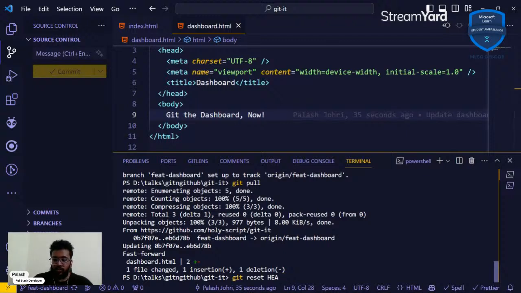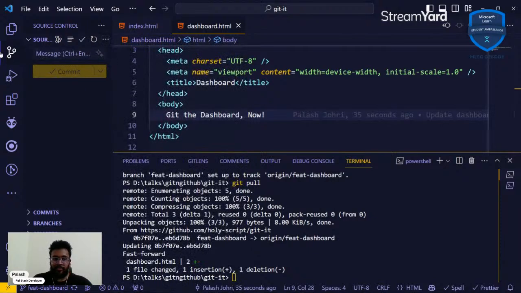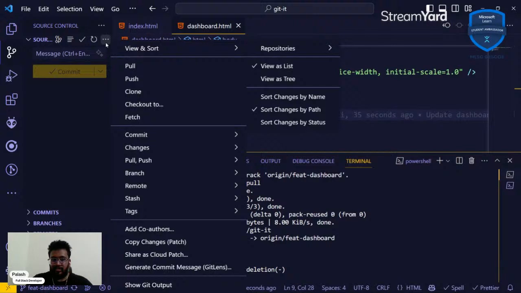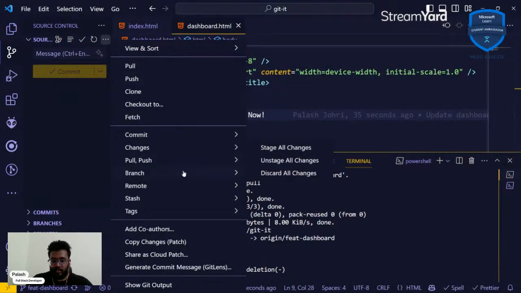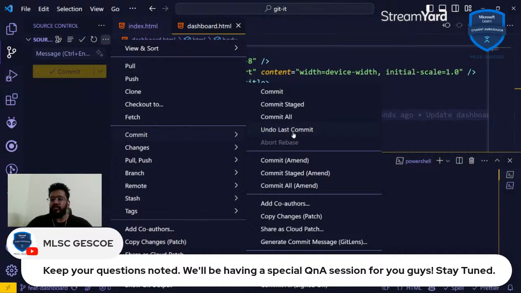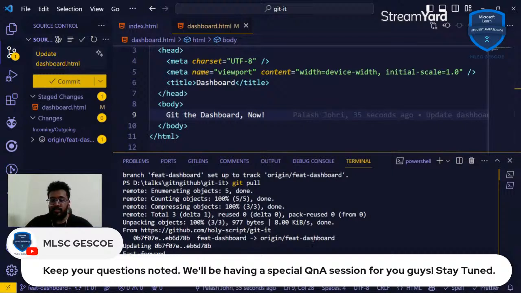And if you don't want to do this, if you want to play it safe, you can go to the git tab, the GitHub tab, go to this menu, and over here under commit you can do undo last commit. This is the simplest way to do this safely through the UI.